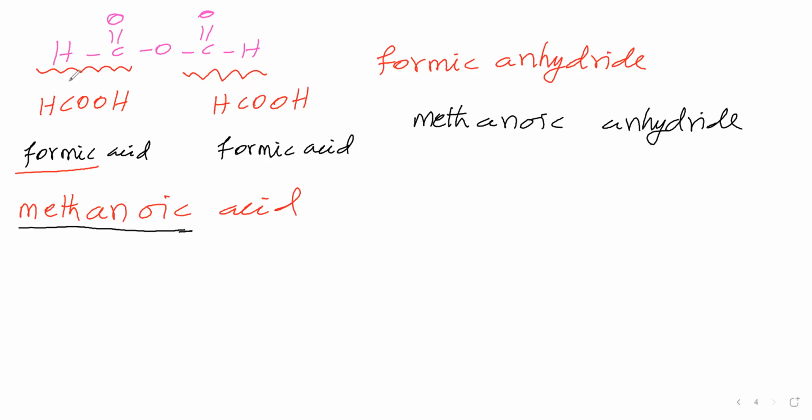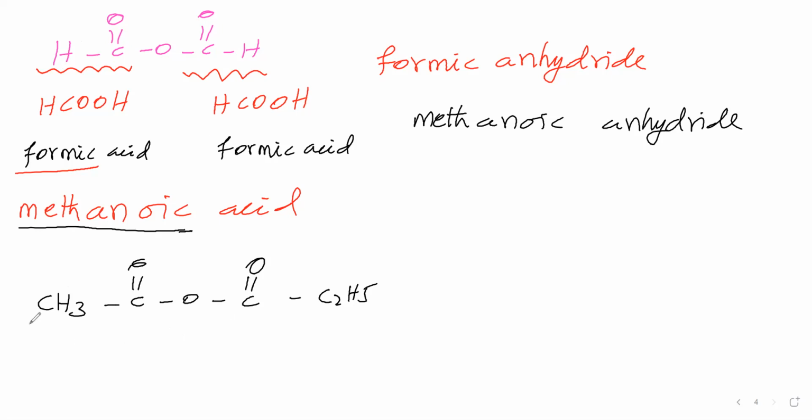Okay, next, in the place of H we will take CH3. So CH3 COO, and here also CO, this CO we will write. In the place of this H, you take H as it is, otherwise you take CH3, otherwise you take something different, suppose C2H5. Now we are coming to mixed anhydride. It is simple anhydride, it is mixed anhydride. Why is it so? That we'll see.